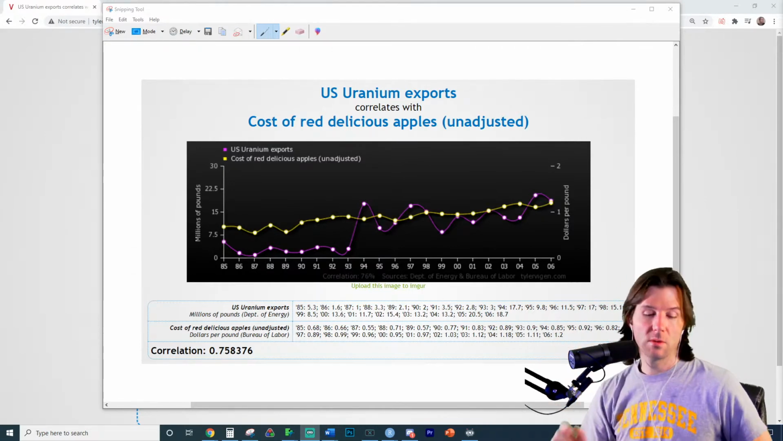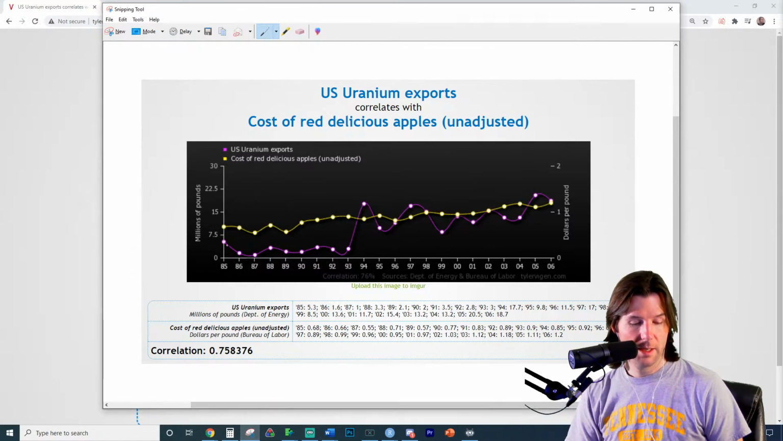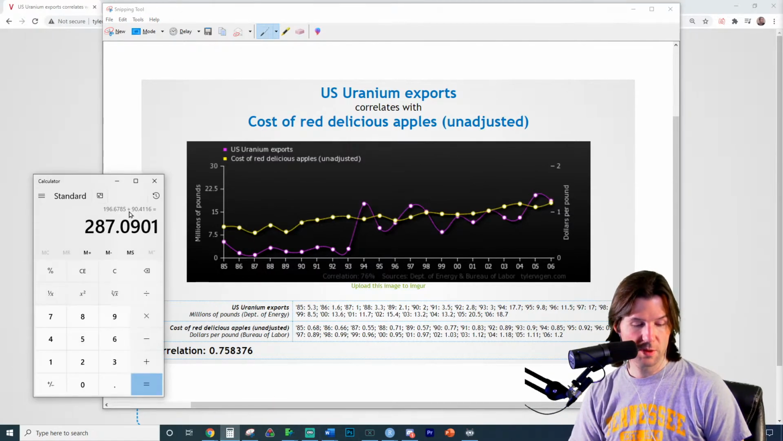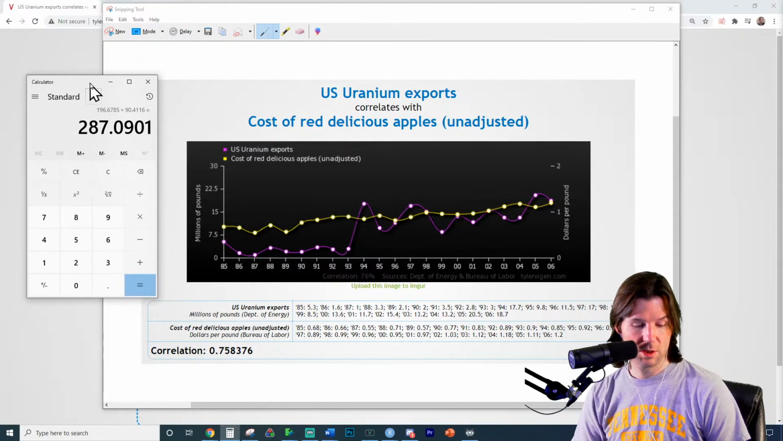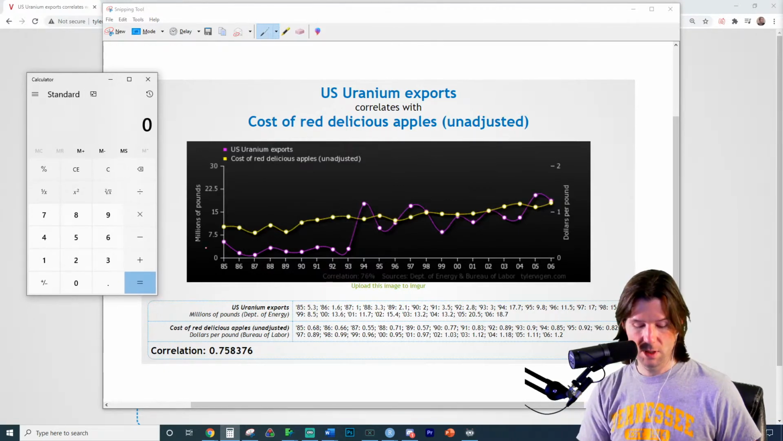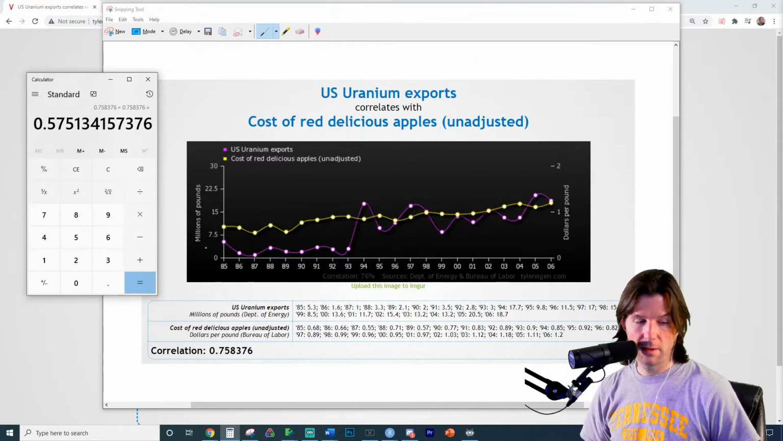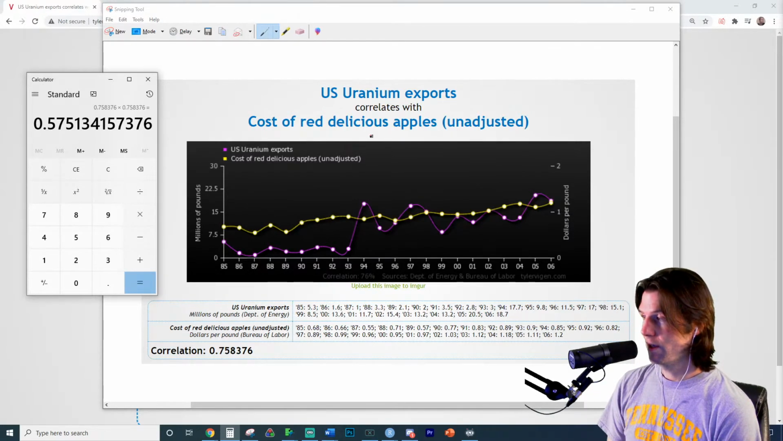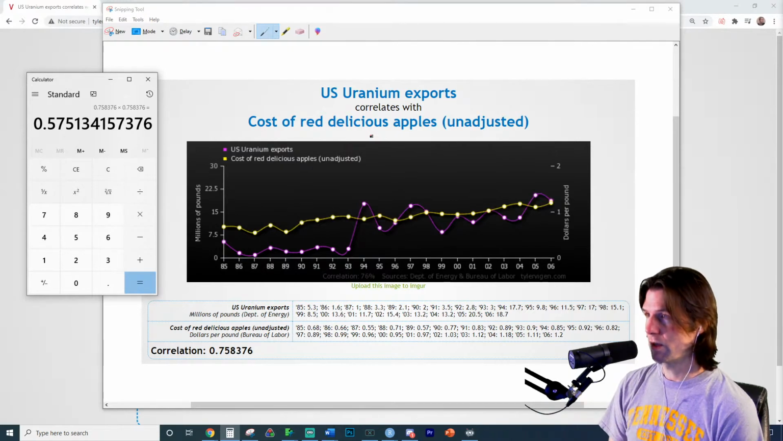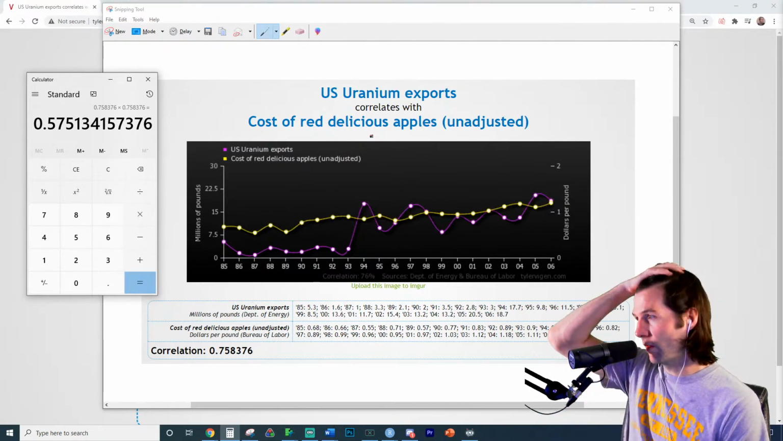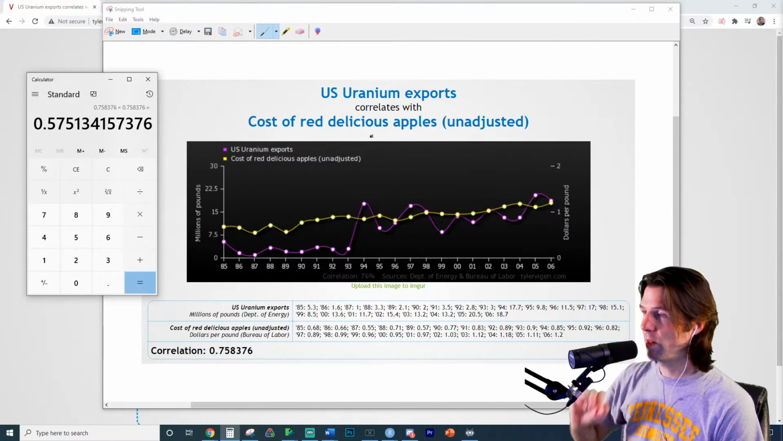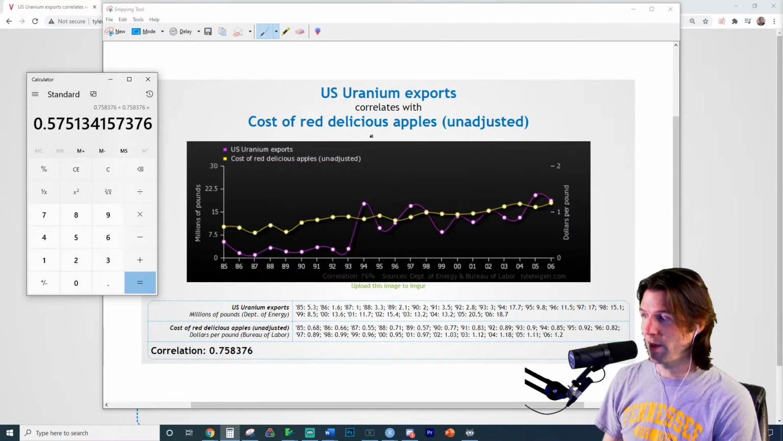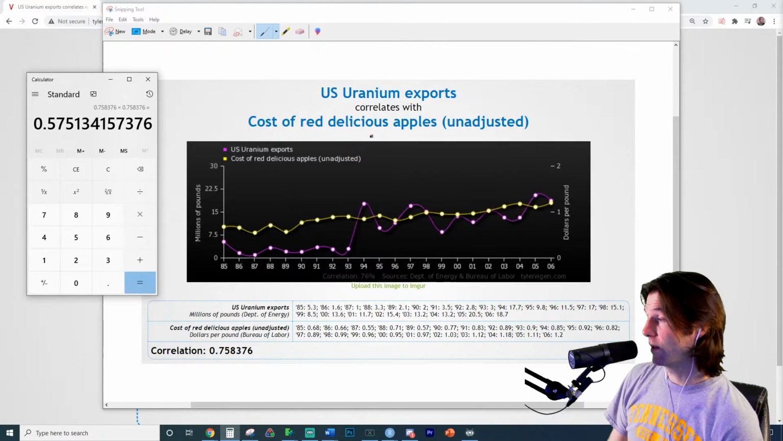And also what we should do is take this correlation down below, and I could say it is true for this graphic that because the correlation is 0.758, we're going to take 0.758376 and we're going to square it. And that 57.5% of the variation in the cost of red delicious apples is explained by the variation in U.S. uranium exports. So yeah, it's pretty insane.